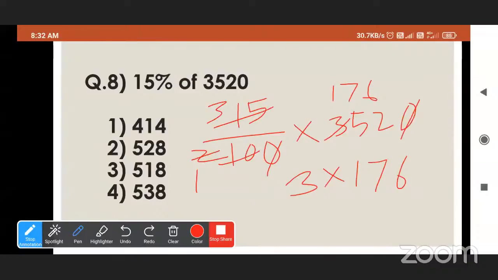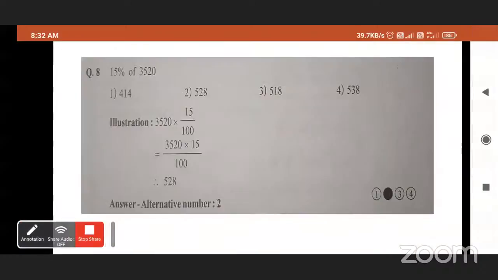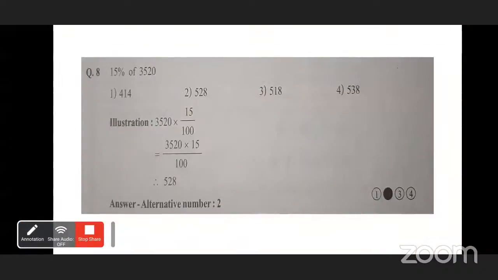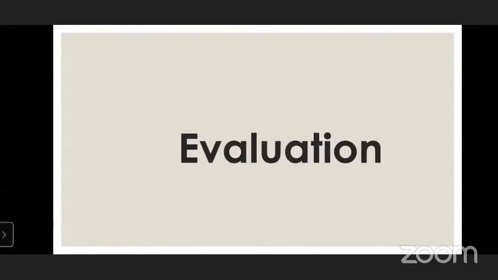528. Second option. Okay, 528, that is the correct answer. We will see the illustration. See, the illustration is given. That is, 528 is the correct answer. Very good. Now, some problems for you.